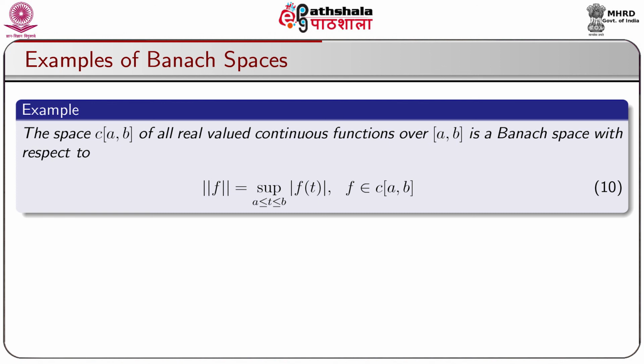Now, let us take another example: the space C[a,b] of all real valued continuous functions over the closed interval [a,b] is a Banach space with respect to the norm called the sup norm, defined by ||f|| = sup |f(t)|, where t is taken from the closed interval [a,b] and f belongs to C[a,b].